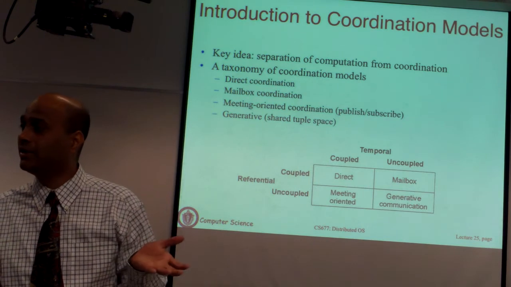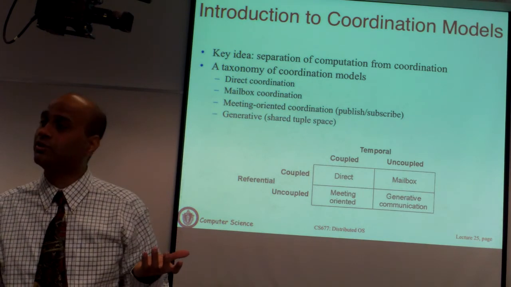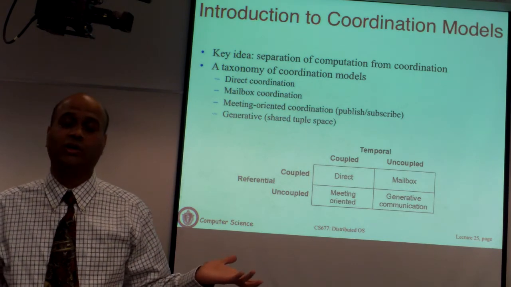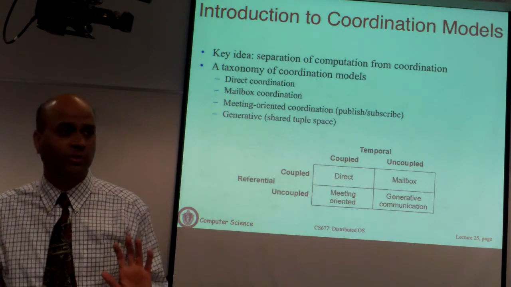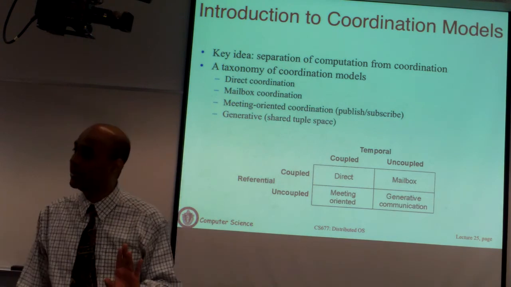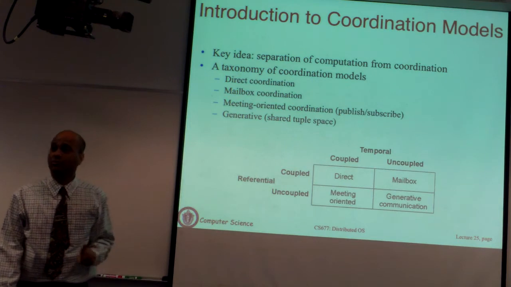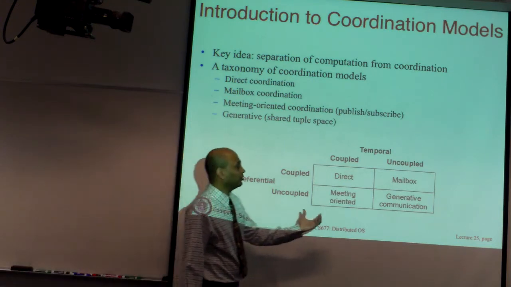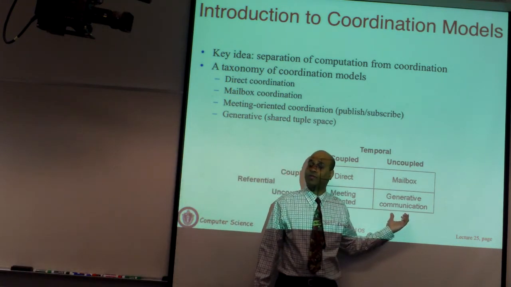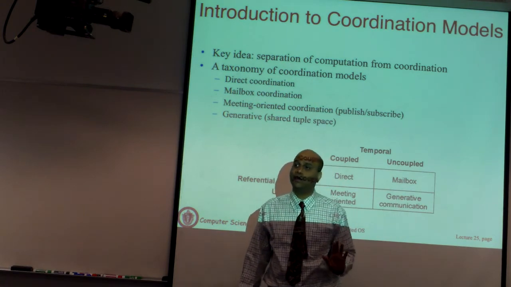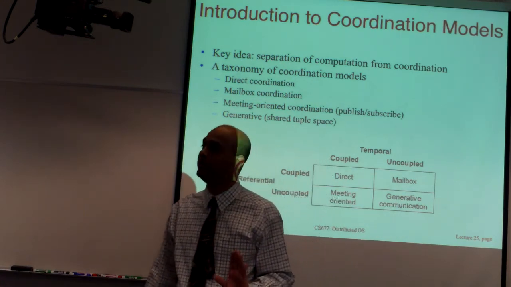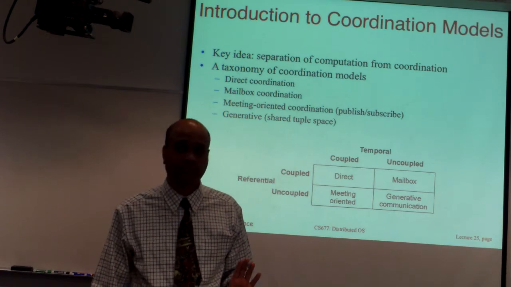Now we'll see why such communication is useful. Why should you ever send a message without knowing who it is supposed to be for and when it is going to be delivered? Why does that even make sense? We'll talk about that, but this is the most general one, the most loose form of communication. Application components are communicating without knowing who the intended recipient is or when the message will be delivered or picked up.